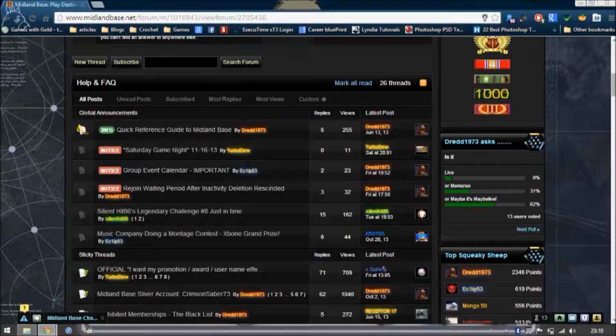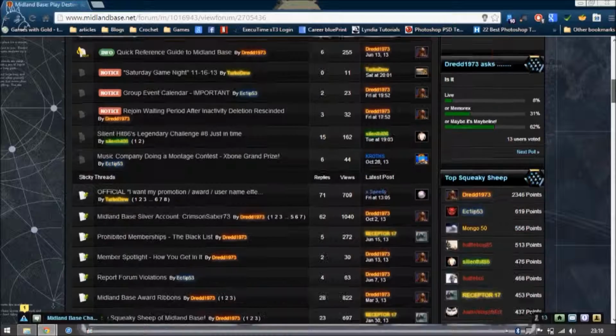Global announcements are threads that'll show up in every forum on the website. So these are really urgent notices, and what's always going to be on there is the quick reference guide to Midland Base, which is the most important thread in my opinion. I have it bookmarked, and it would be my recommendation that you bookmark it too, because it's handy. Like I said, any urgent notices, anything that changes that everybody needs to know about, it's going to be in global announcements. And then below that, you have sticky threads.